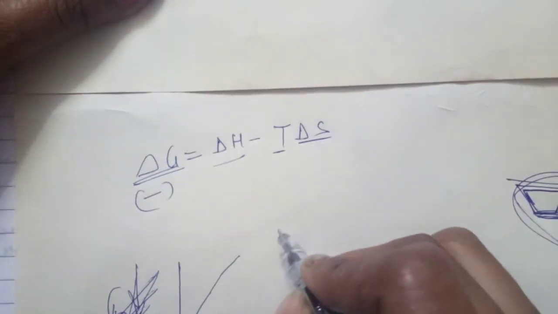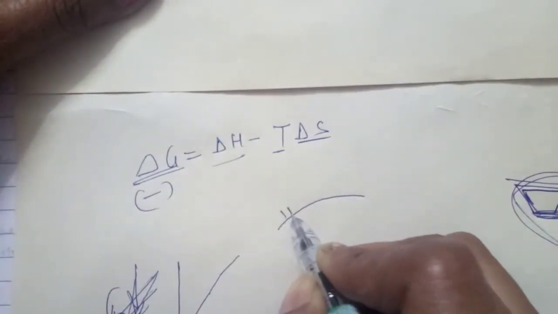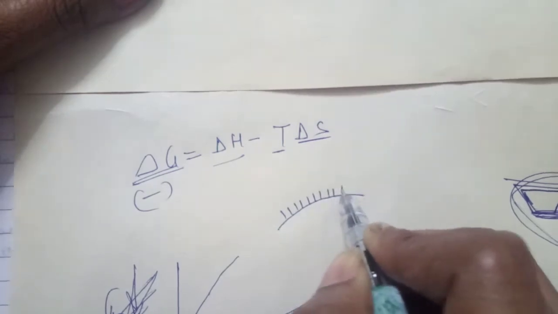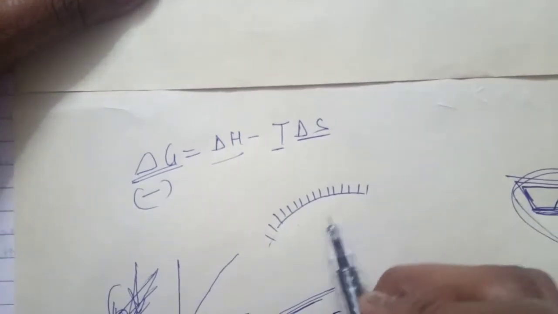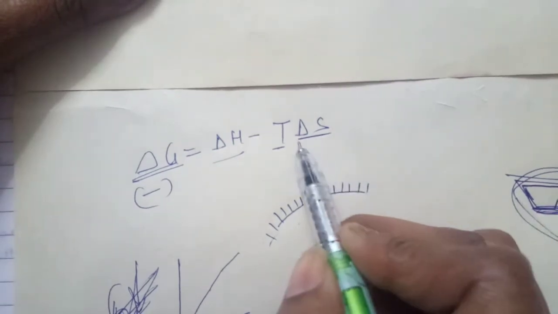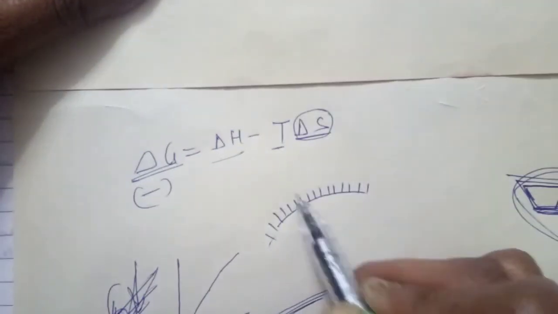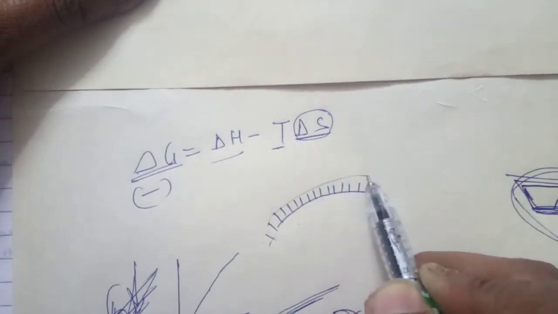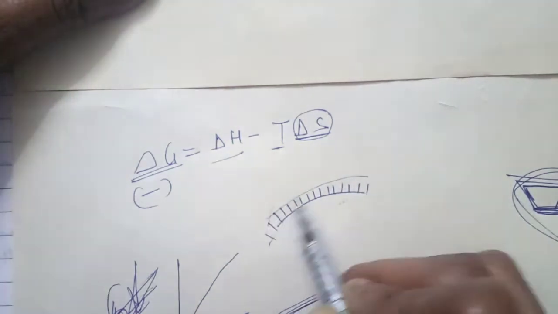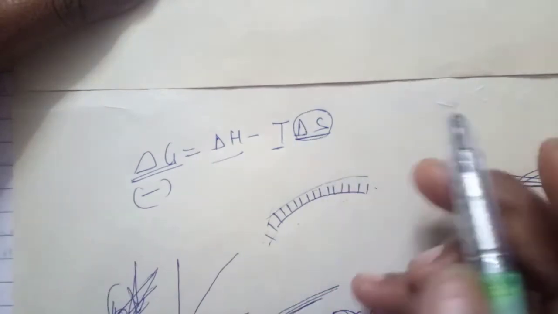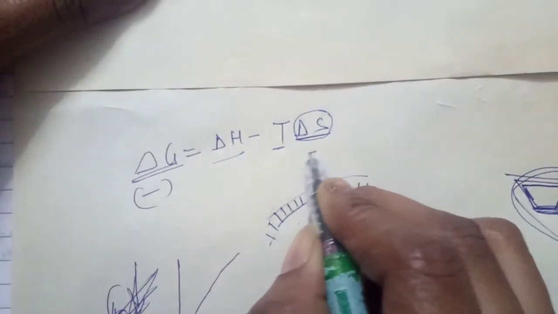Please understand, when adsorption takes place, the adsorbate is arranged on the surface of the adsorbent, meaning entropy is decreased, arrangement is increasing, or we can say disturbance of the molecules is decreasing. Decreasing disturbance means delta S is also decreasing, so it is negative.